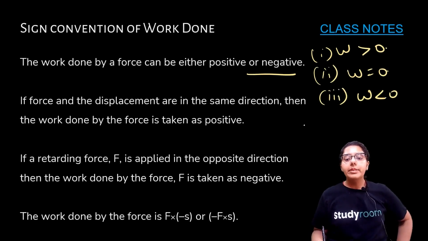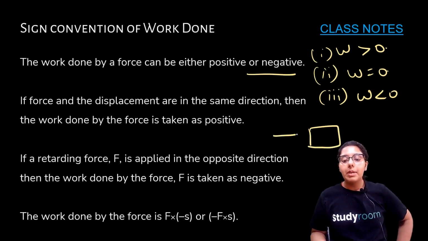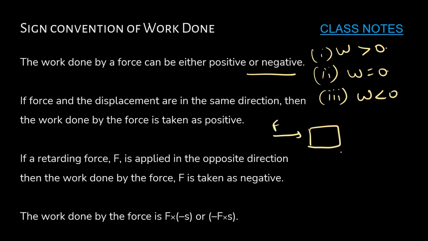For example, if a person applies force in this direction and displacement also occurs in the same direction, in this case the direction of both force and displacement is positive. So we say work done is greater than 0. Okay, so when is work done equal to 0? If there is no displacement, then your work done is equal to 0. So no work done, in short, right? Third case, when your work done is less than 0. When does this happen?